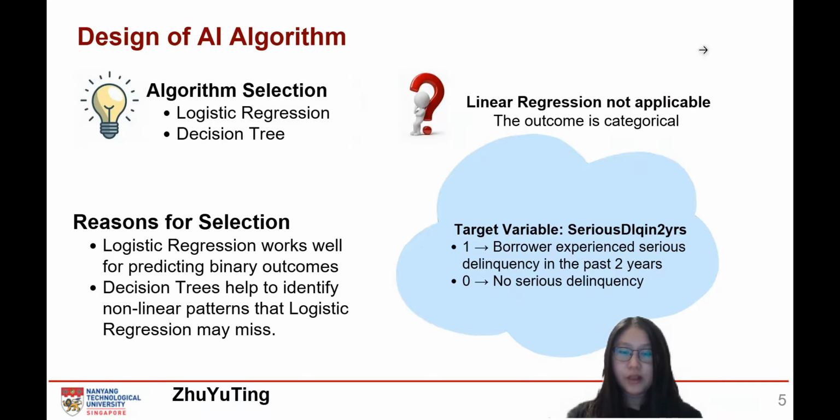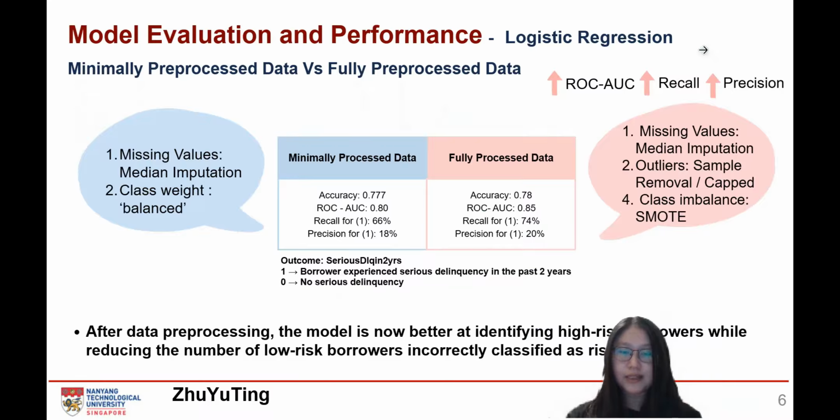Next, we compare model performance on minimally preprocessed data versus fully preprocessed data. For the minimally preprocessed data, missing values were handled by median imputation, and class imbalance was addressed by setting class weights to balanced. This gave us an accuracy of 0.77, ROC AUC of 0.8, and a recall of 66% for the high-risk group.